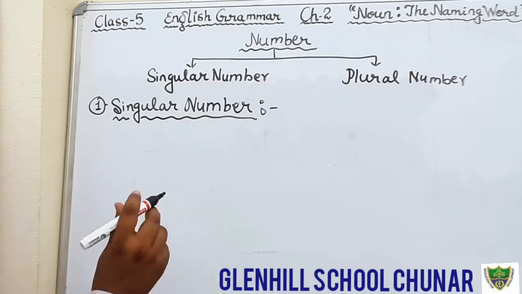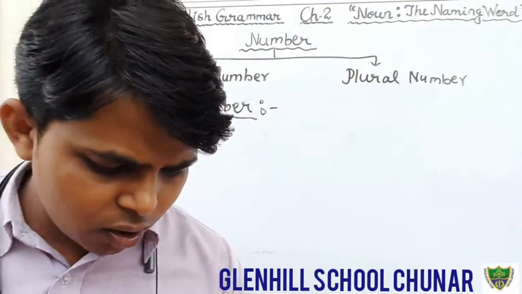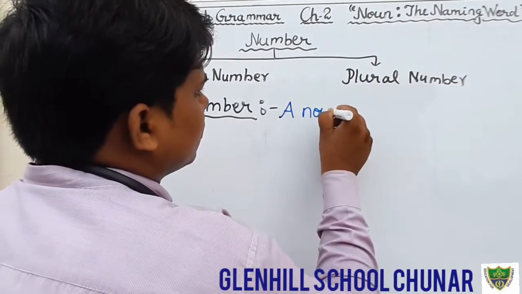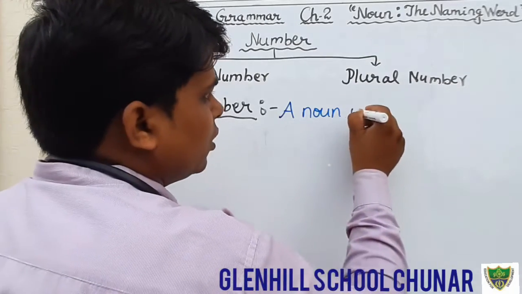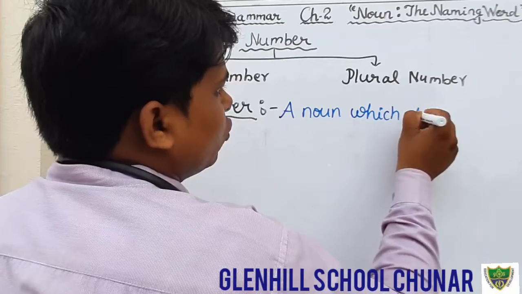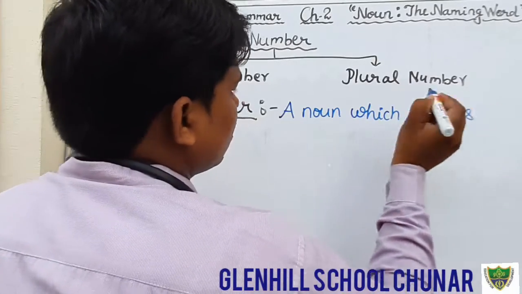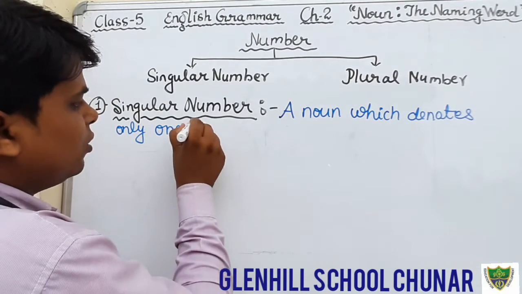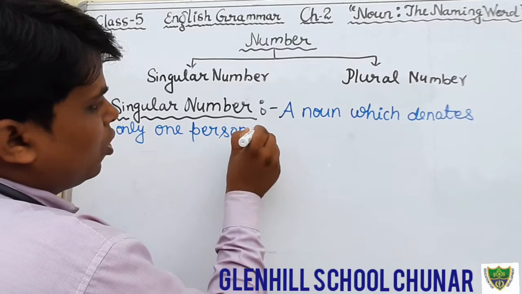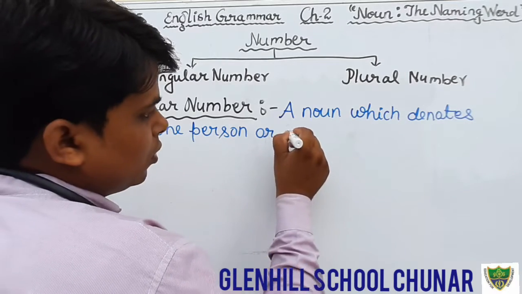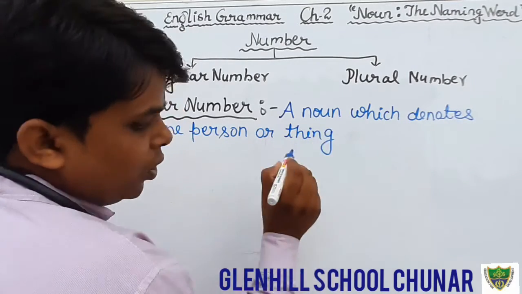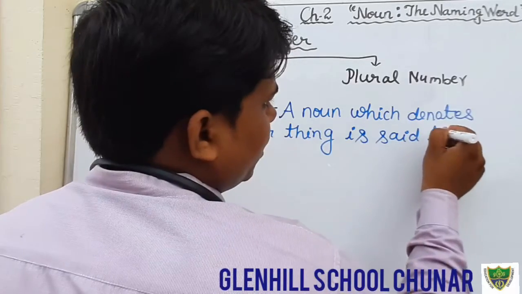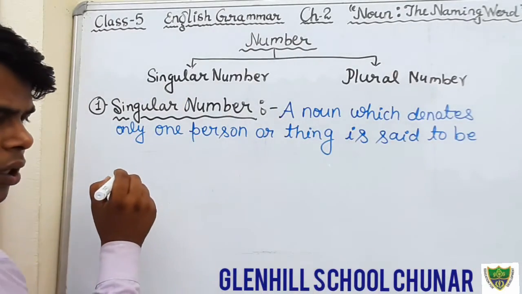First of all, put the heading singular number. What is singular number? Just open the notebook and write down: a noun which denotes only one person or one thing is said to be in the singular number.